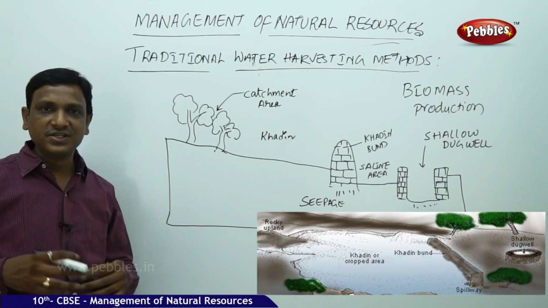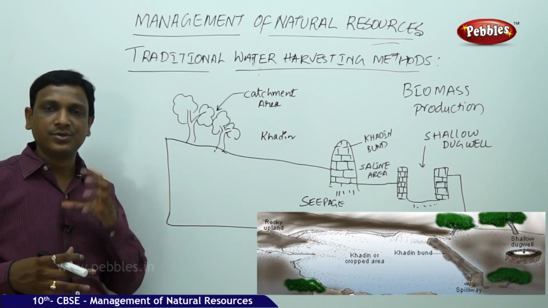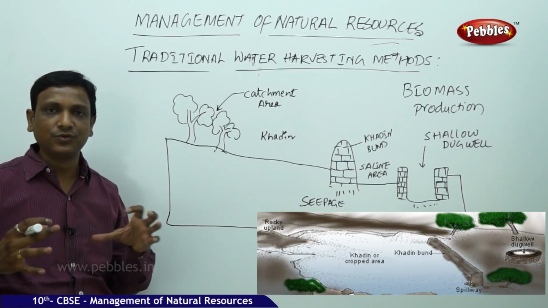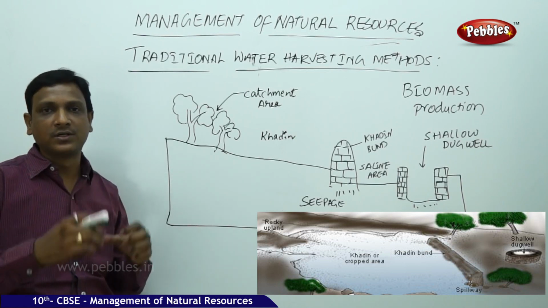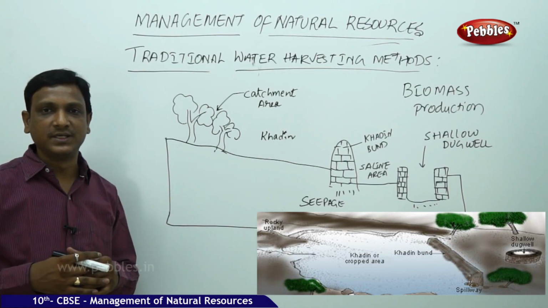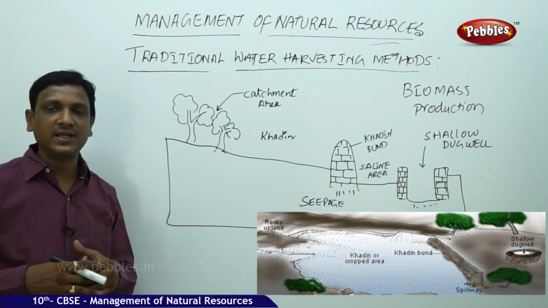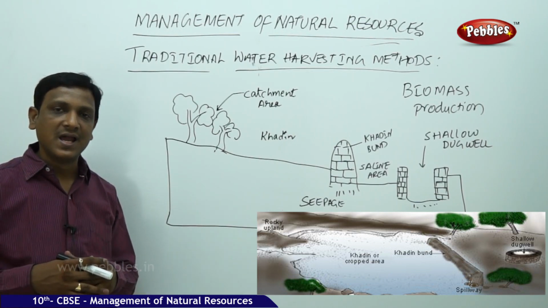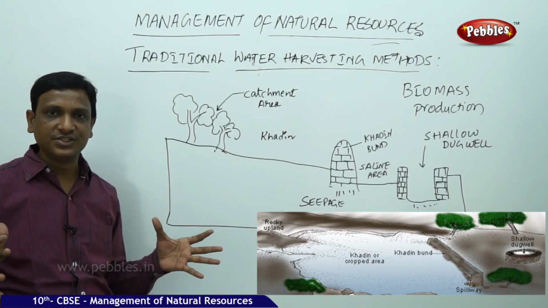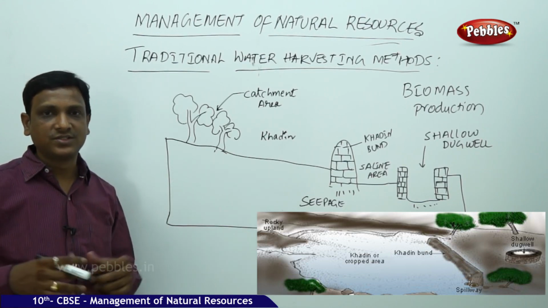So this is a very ancient system. As I told you before, during the time of kings and kingdoms, they used to focus on the local water bodies and watershed management. Underground water, that is the dug wells as well as the tanks and ponds, allowed more vegetation, and so more recharge of groundwater.